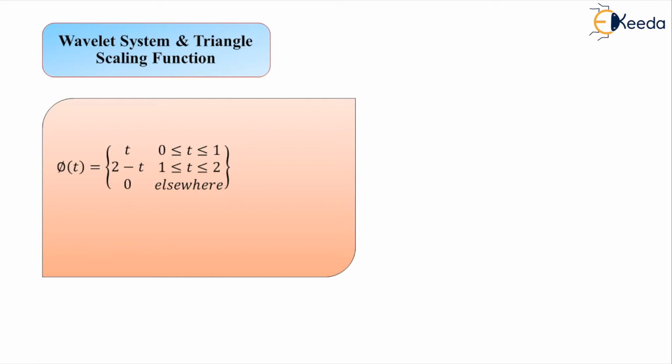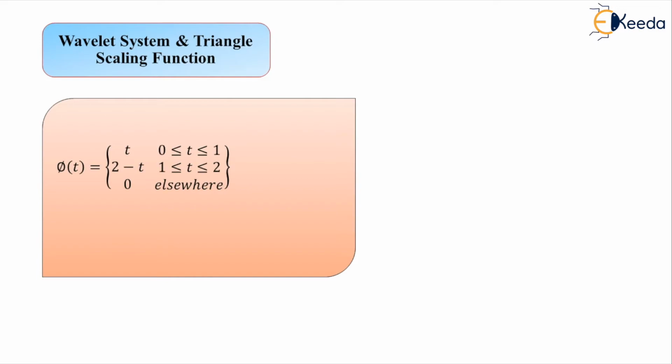In the conventional form of the Haar scaling function and Haar wavelet function, there was a constant amplitude for a certain time interval. As the name suggests, for the triangle scaling function you see a kind of ramp function in the amplitude level.